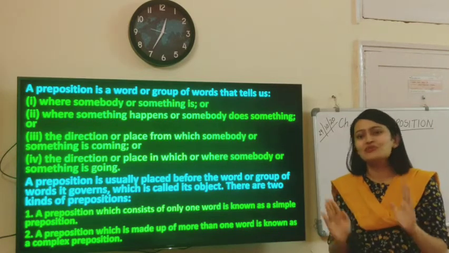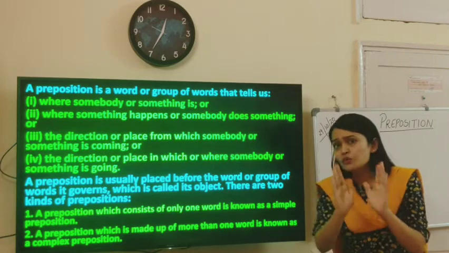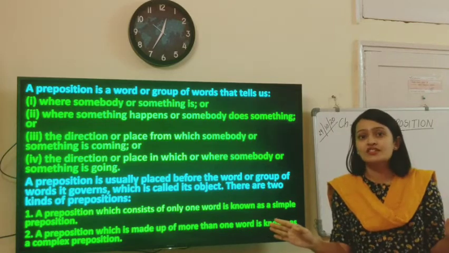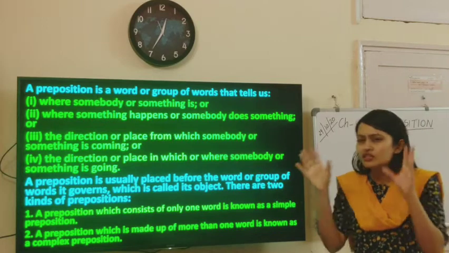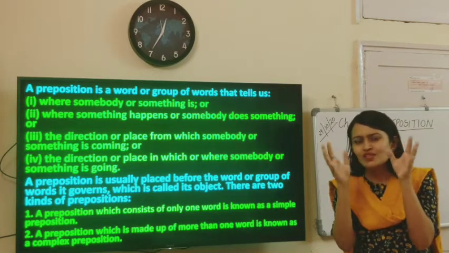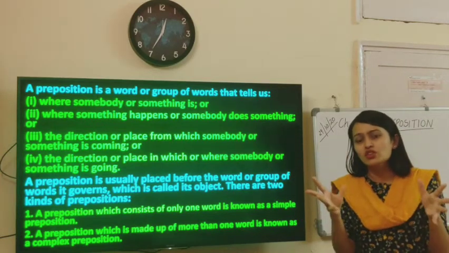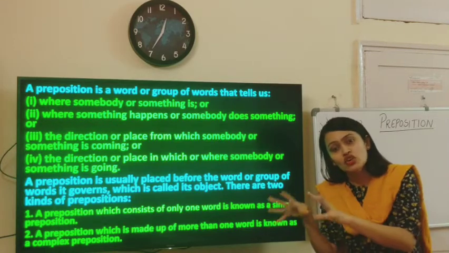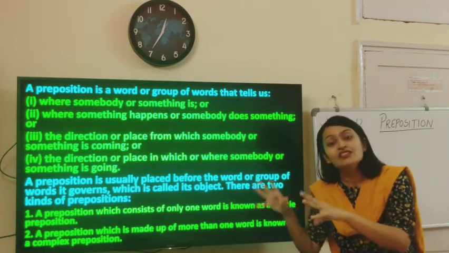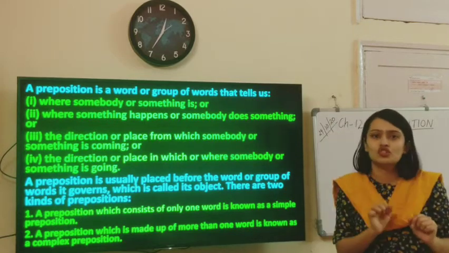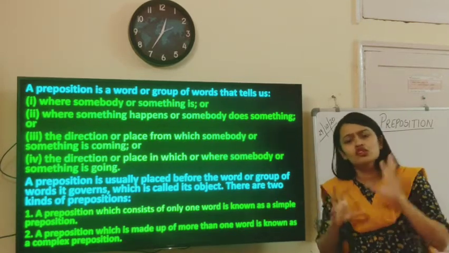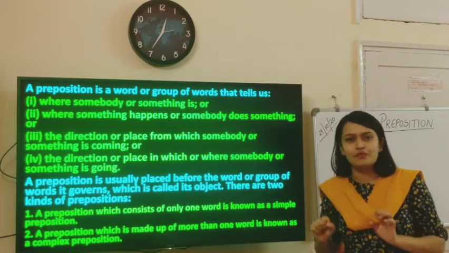When you are using prepositions, in most examples the preposition is always next to the words or group of words which it is controlling, which it is governing. These words are called the objects of the preposition.